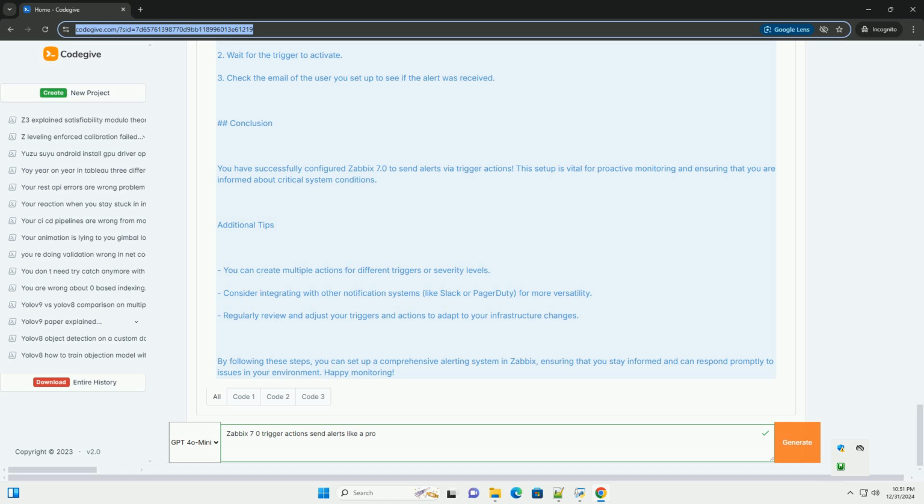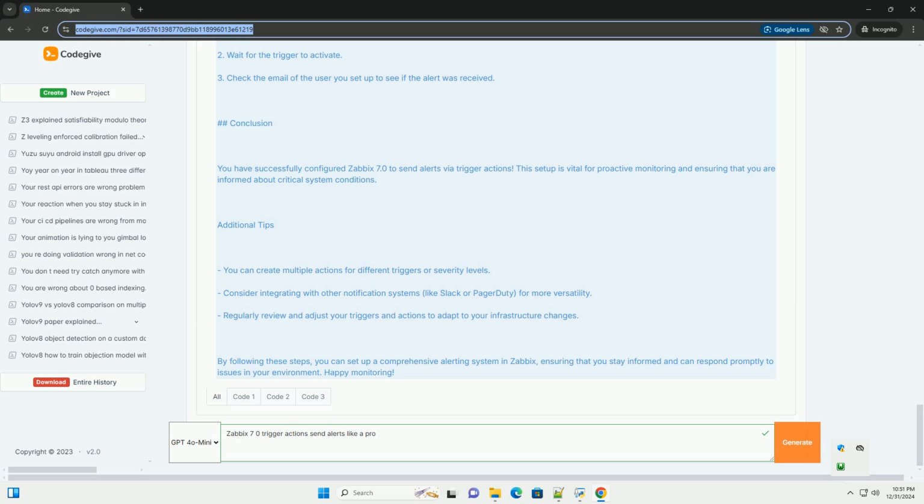Step 2. Create a media type. Before sending alerts, you need to configure a media type, such as email or SMS. Example media type creation: email. 1. Navigate to Administration, Media types. 2. Click on Create media type. 3. Fill out the form. Name: Email. Type: Email. SMTP server: smtp.example.com, your SMTP server address.